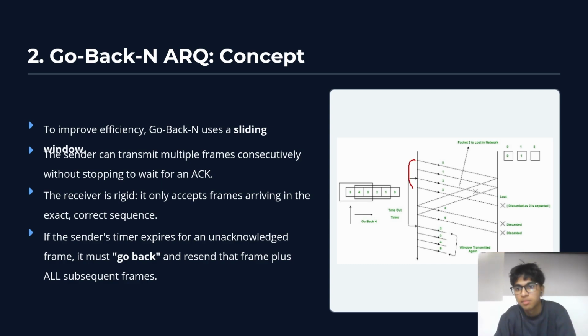4 frames are sent by the sender, and even though only one of the acknowledgements is not received, the sender retransmits all of the frames again. Thus, it's a very rigid format in which it only accepts the frames arriving in correct order, and the acknowledgement of all of the frames sent should come on time. Thus, this is a very useful concept for sending multiple frames at the same time.